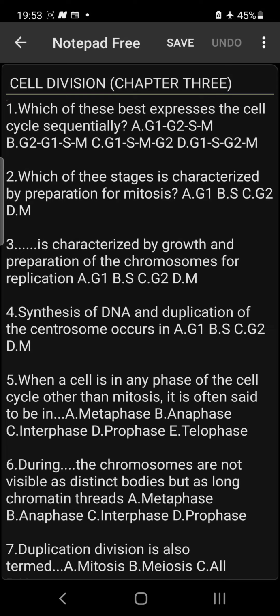Number 4, synthesis of DNA and duplication of the centrosome occurs in the dash. Now, whenever you hear the word synthesis, that tells you it is the S phase. So the S phase is characterized by the synthesis of DNA and duplication of the centrosome. Take note of that.